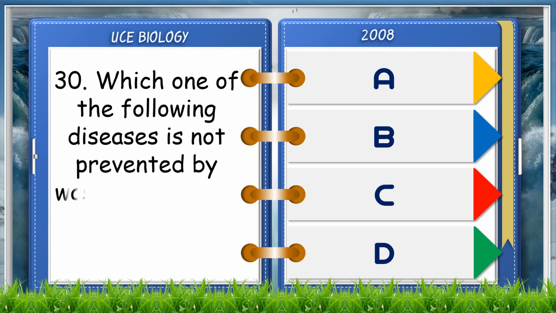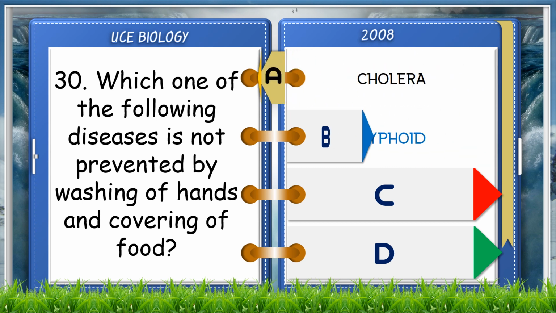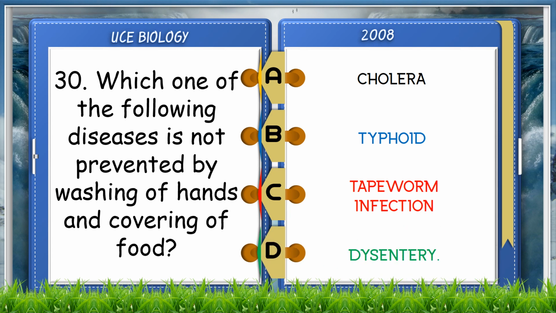Which one of the following diseases is not prevented by washing of hands and covering of food? A. Cholera. B. Typhoid. C. Tapeworm infection. D. Dysentery. The answer is C. Tapeworm infection.